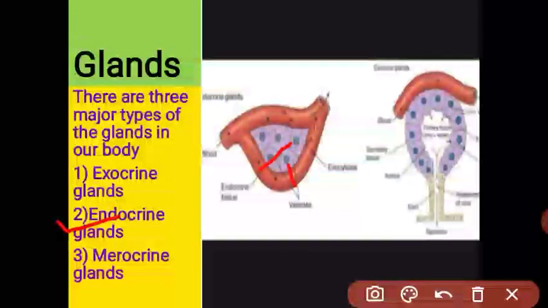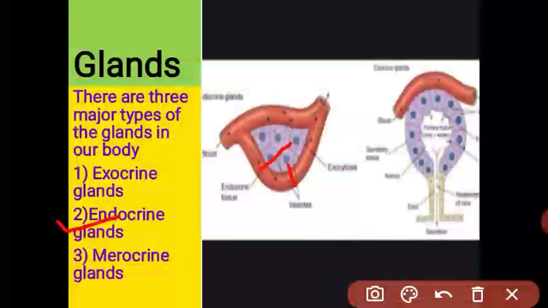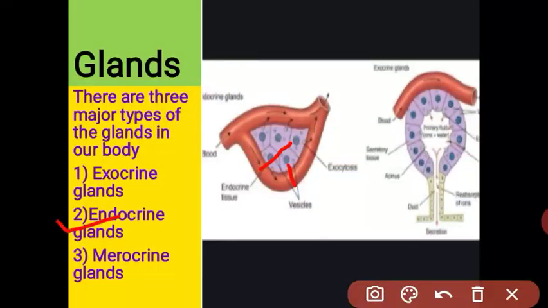Endocrine gland is also called the ductless gland, meaning they do not pour their secretion through a duct. They directly pour their secretion into the blood vessels, the blood stream. This gland is called the endocrine gland, and this is an important topic which we have to study in detail in this chapter. Next gland is the merocrine gland.